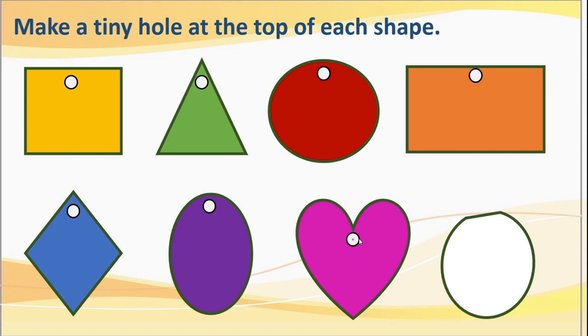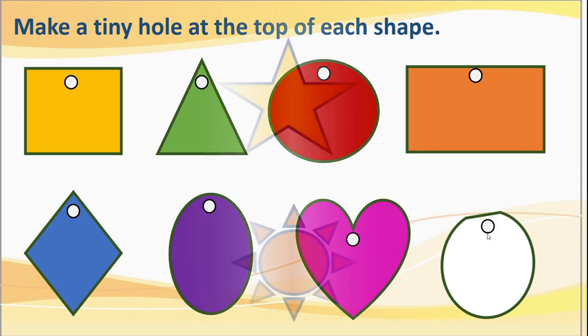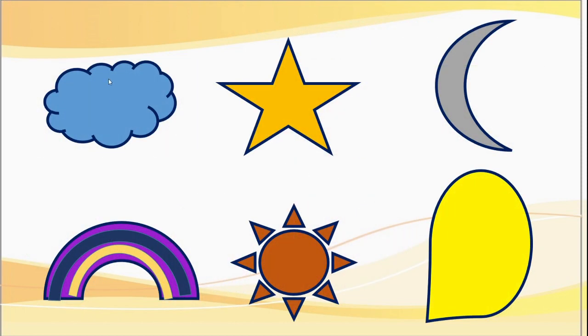Okay, here we will do. Here we will do. Some more shapes are there, isn't it? For cloud also we will do. This is our star. Here for crescent shape. Here for rainbow. For flower. And for mango shape. Okay. Now our fifth step is also over, that is making a tiny hole at the top of each shape.